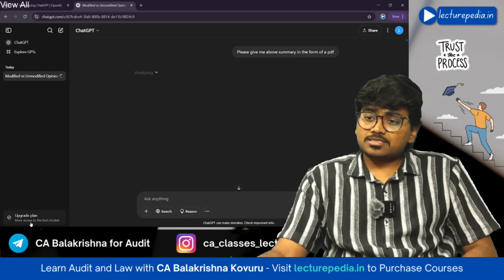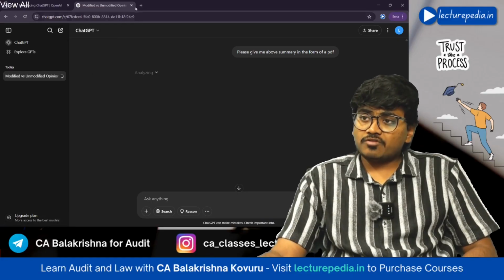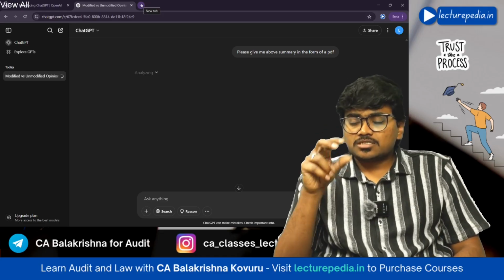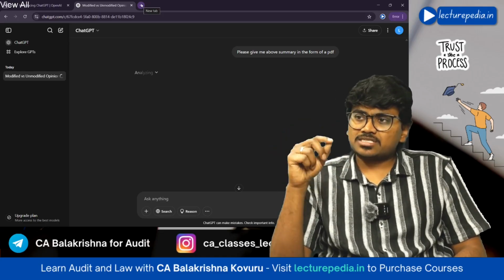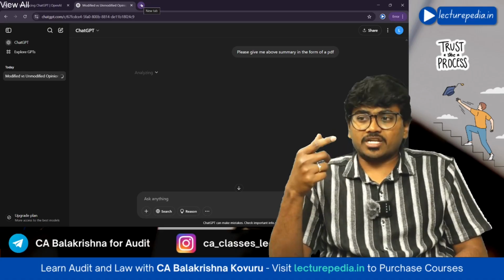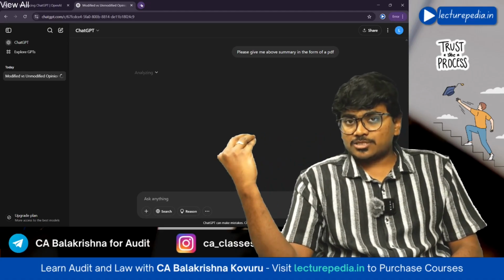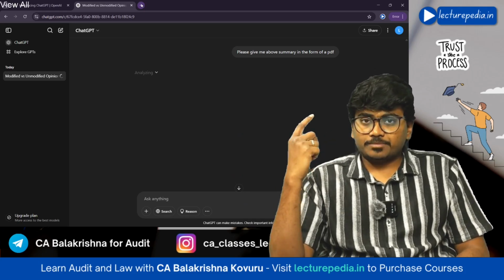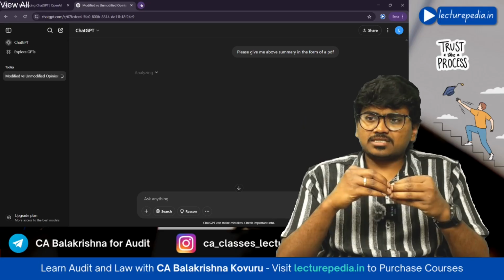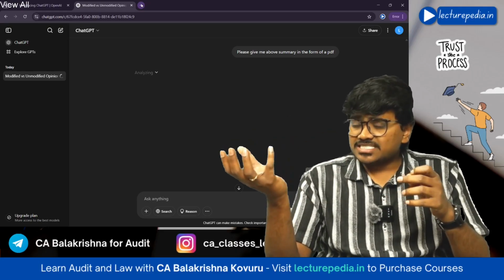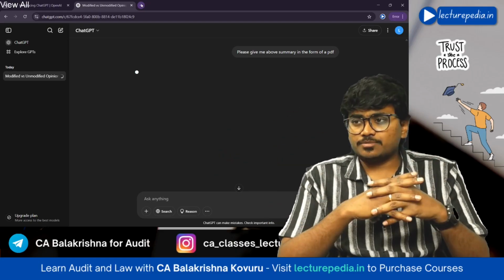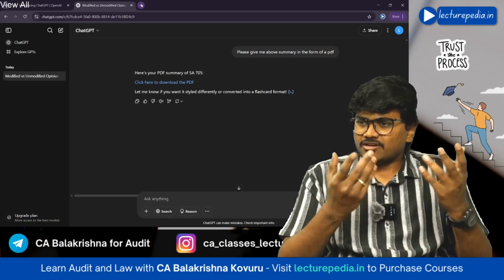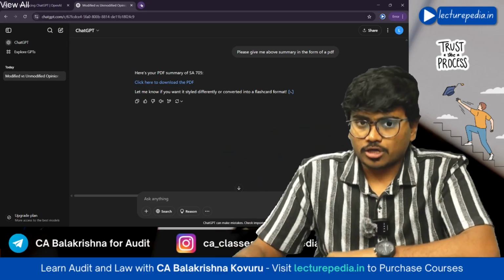See, this ChatGPT is also available in paid versions. Basically, in paid versions, some more features will be available and ChatGPT will respond even more quickly. There is some lag in responding here, right? But in the paid version, it will respond even more quickly. And there are also various GPTs that have been created within ChatGPT. All those GPTs can be accessed by you if you have the paid version. But for our CA preparation, just the normal free version is sufficient.